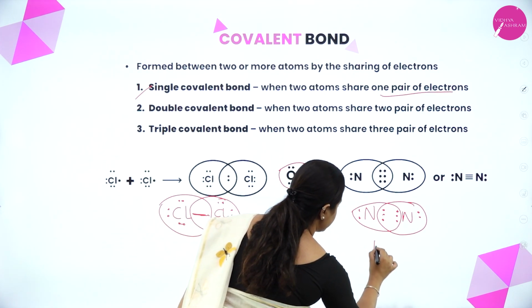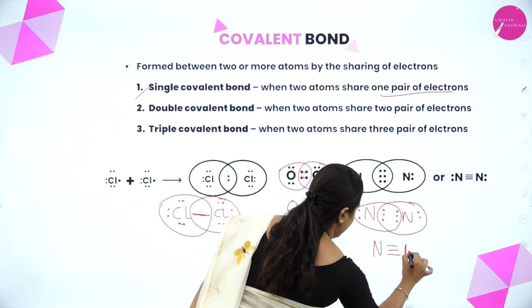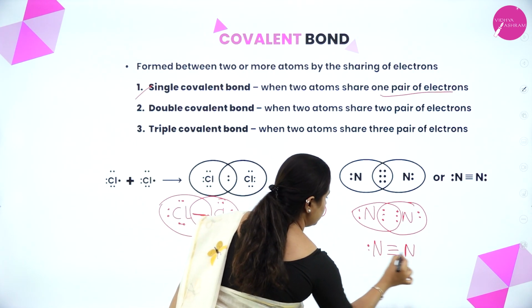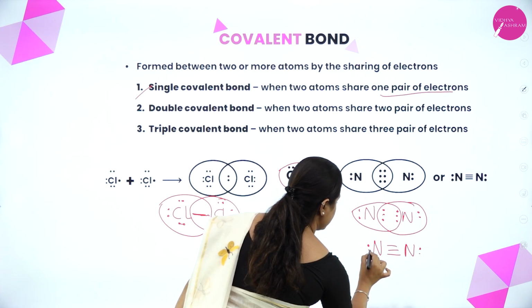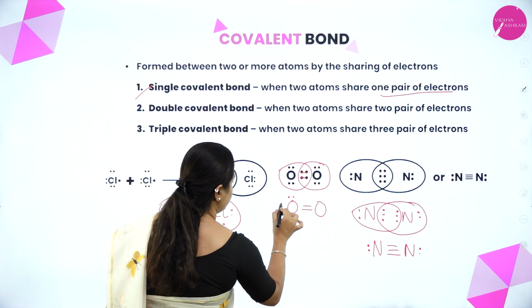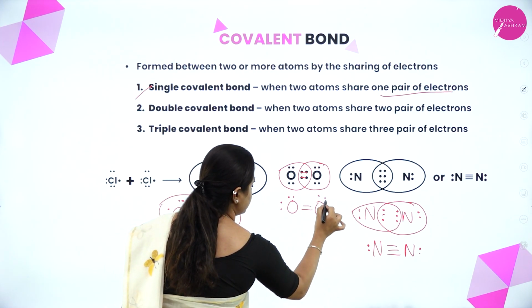This nitrogen atom got 8 and in the same way the other nitrogen atom also attained its octet. How can you represent it? N triple bond N, right? And there will be 1 lone pair on each nitrogen atom. So, that is clear. Even in the oxygen, you have to represent these 2 electrons as well.